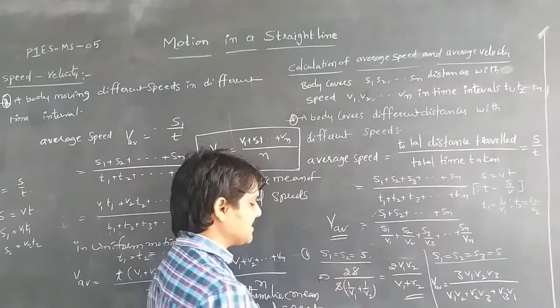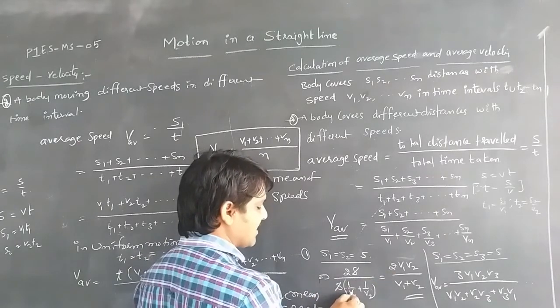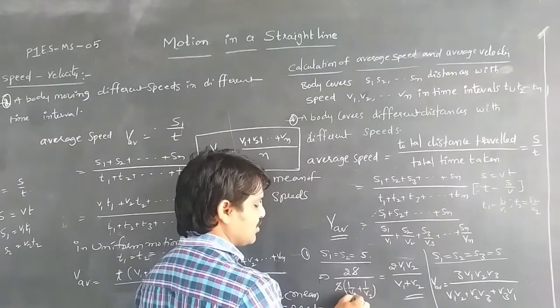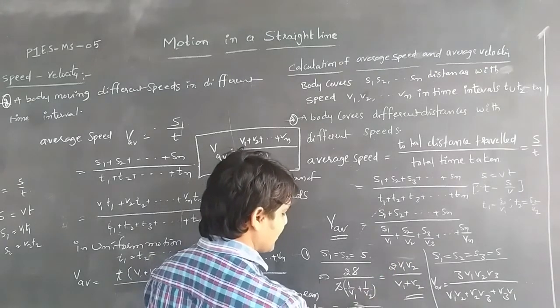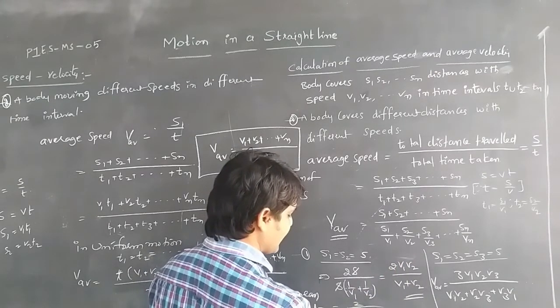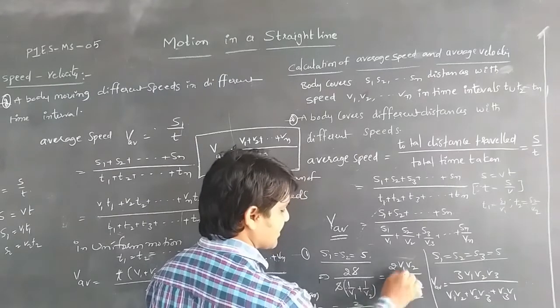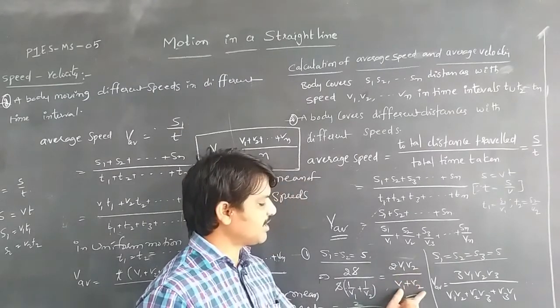So S gets cancelled, and by doing LCM, 1 by V1 plus 1 by V2 gives V2 plus V1 by V1 V2. From the relation we get 2 V1 V2 by V1 plus V2.